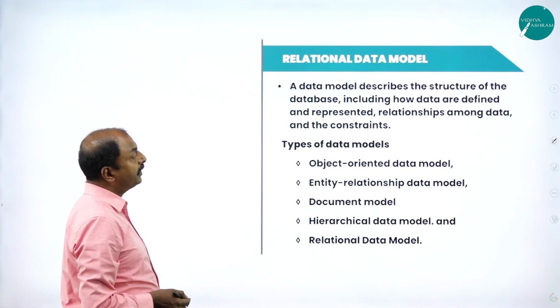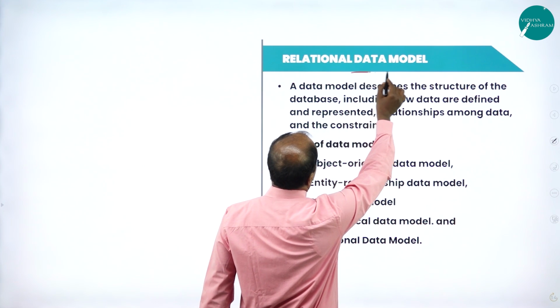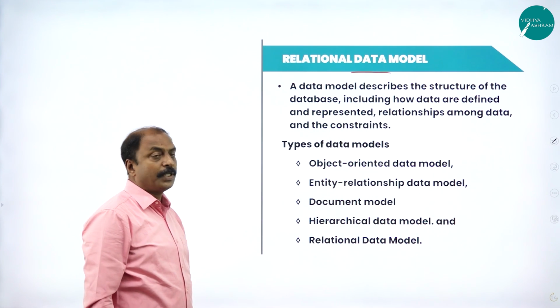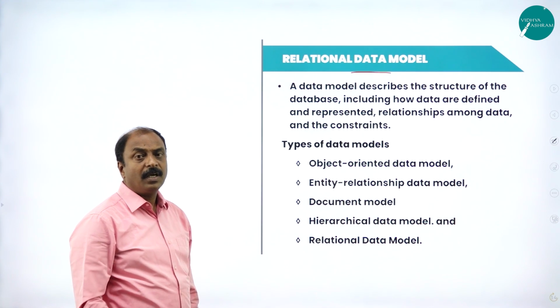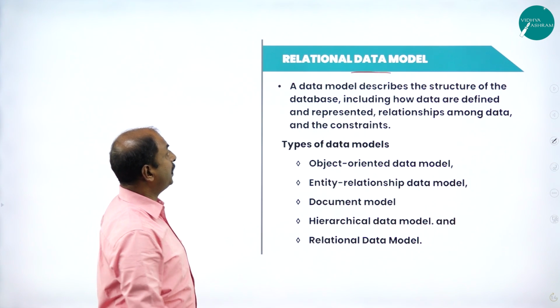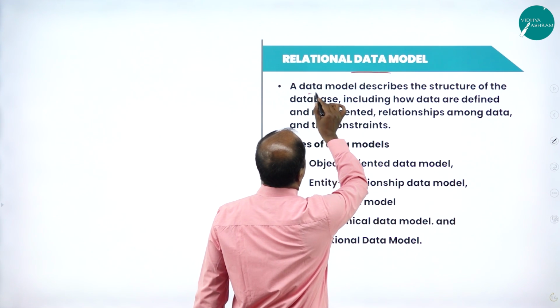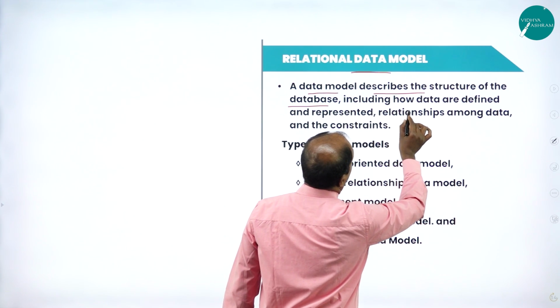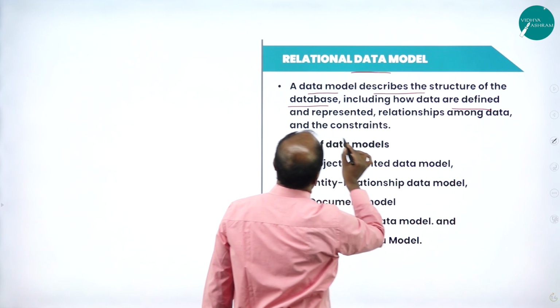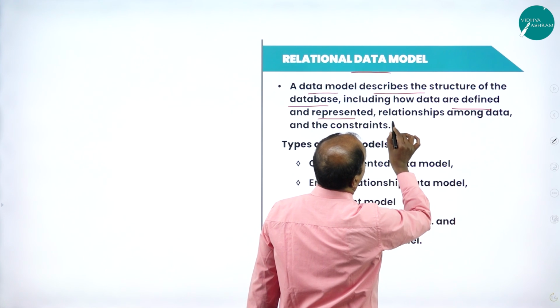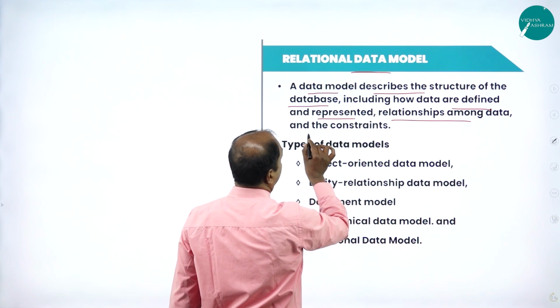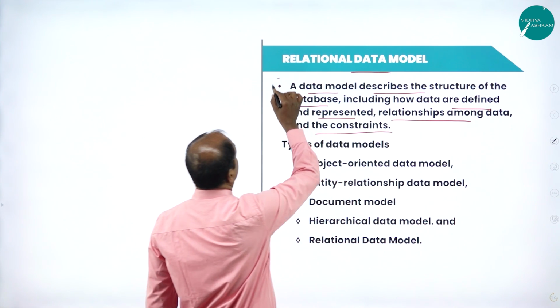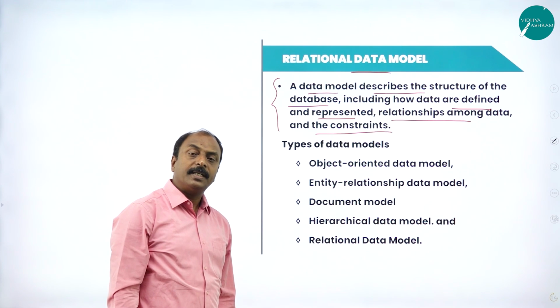In the next slide, next one is the relational data model. So what is the meaning of relational database or relational data model? A data model describes the structure of the database, including how data are defined and represented, the relationship among the data, and the constraints. This is nothing but the database model.